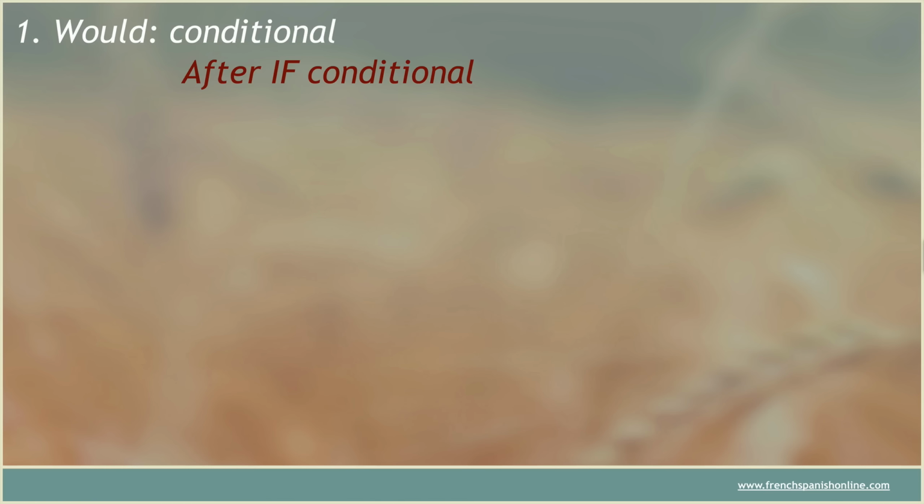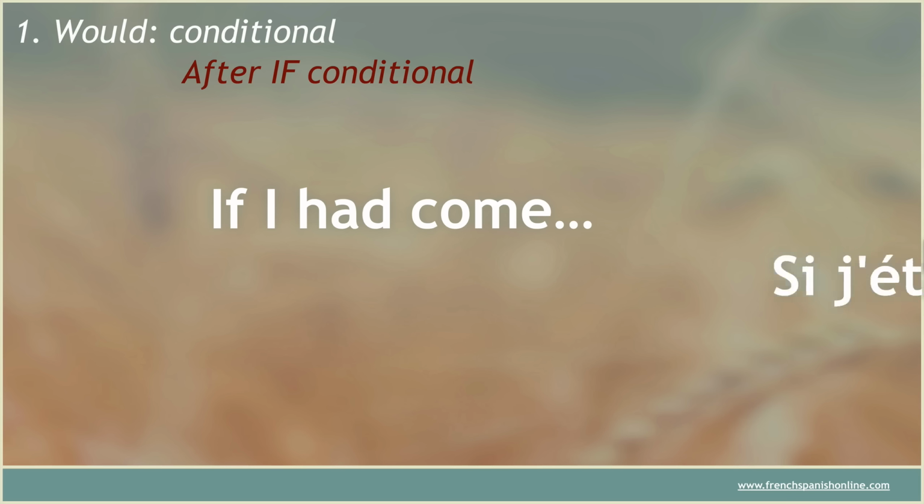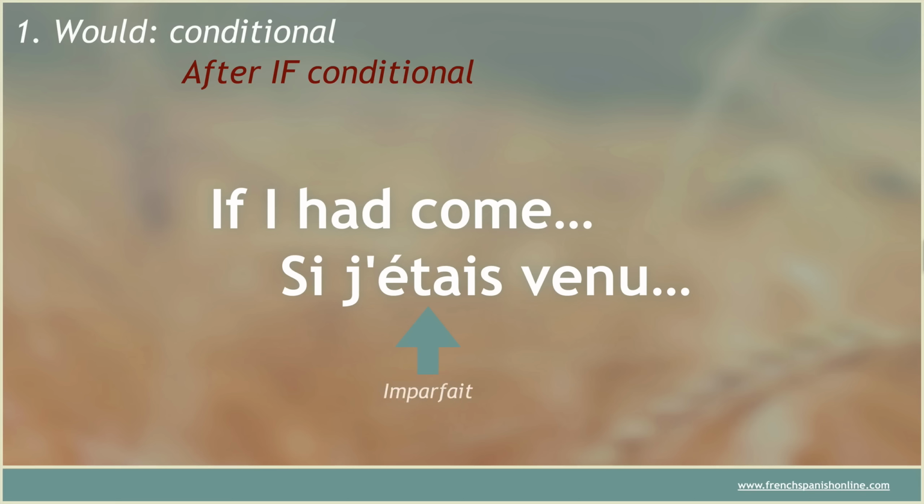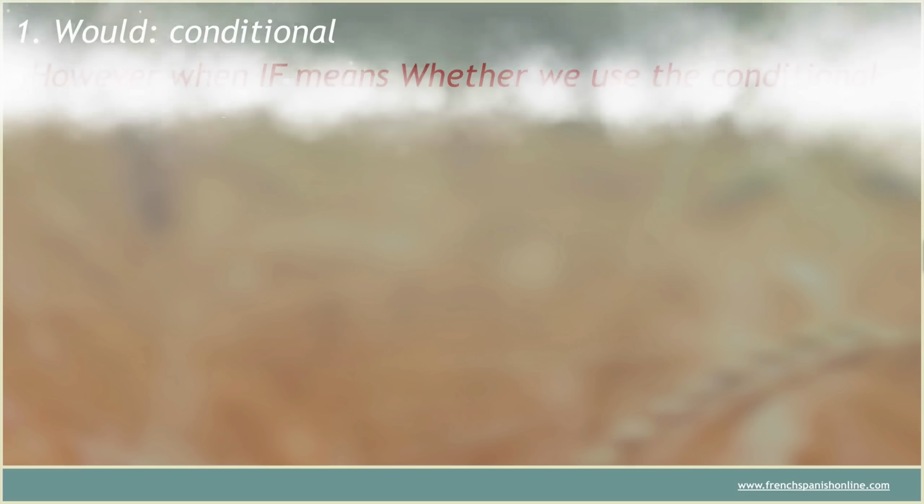After the if conditional, well, in English it's the same thing actually. If I had come, so here as you can see it's not a proper conditional, and in French too we use the imparfait. Si j'étais venu. Venir is one of these verbs that require the auxiliary verb to be and not to have. So here we have the imperfect form of the verb to be. Si j'étais venu, tu serais, and after, yes, of course, we can use the proper conditional. So after the if, we don't use the conditional form in French, but l'imparfait.